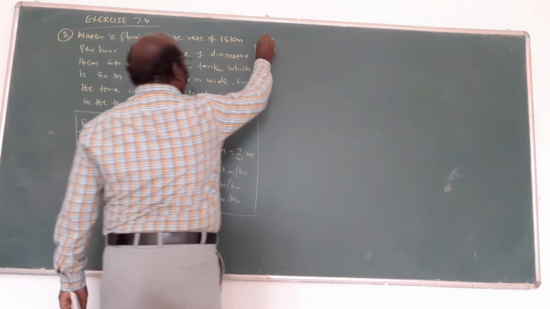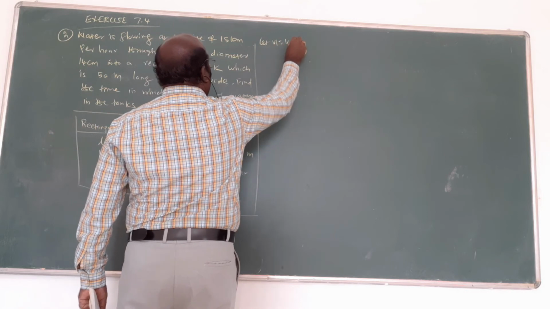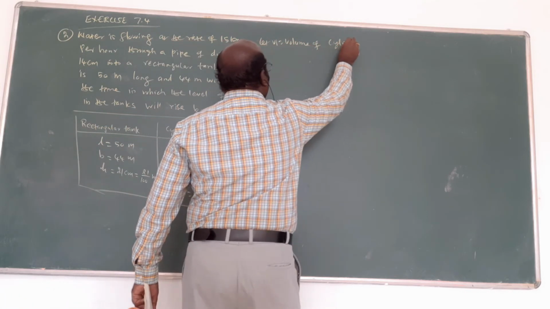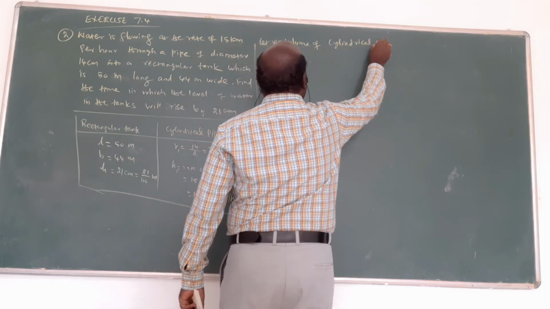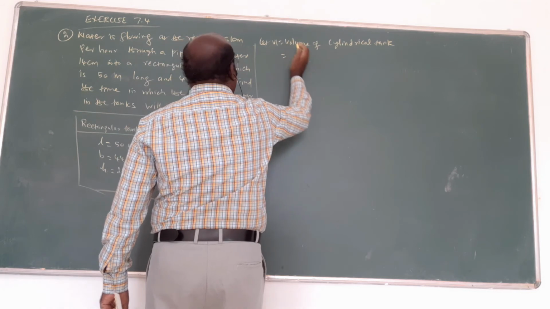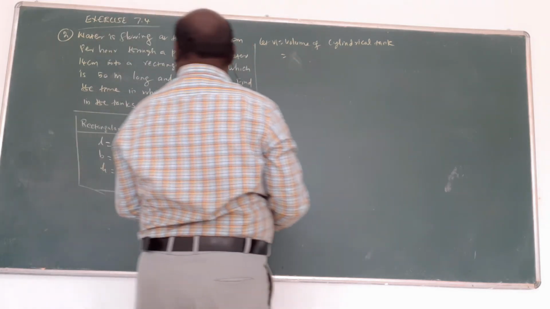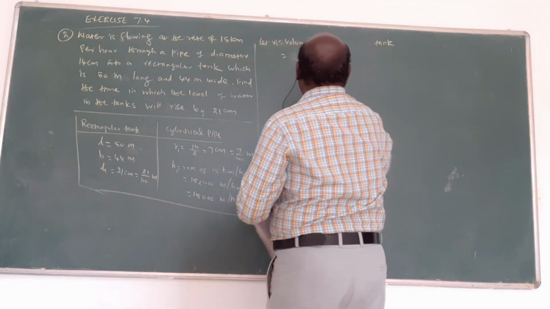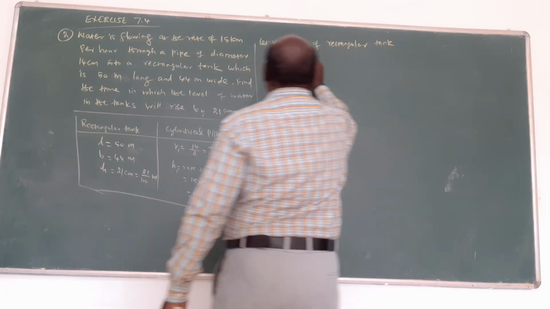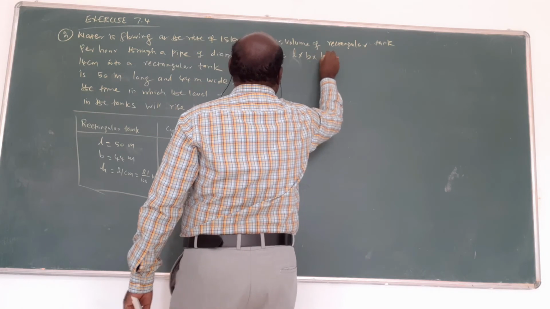For the data, you want to know, first one is the volume of the rectangular tank. What is the formula? Formula is length into breadth into height.